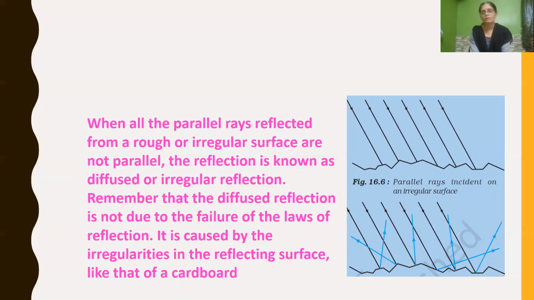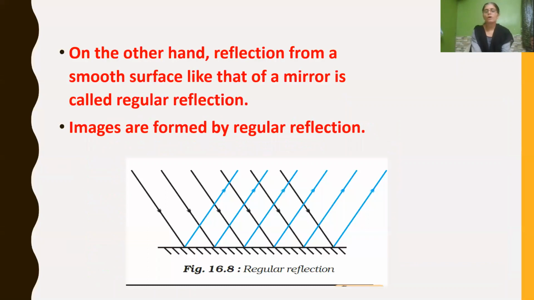Got it? So here also it obeys the laws of reflection, but as the surface is irregular, the reflected rays are not parallel to each other. On the other hand, if you see the reflection from a smooth surface like a mirror, see here this figure, the surface, black line and shaded one, it shows a smooth surface. It is a mirror. When the incident rays strike a smooth surface like that of a mirror, all the reflected rays are also parallel to each other.